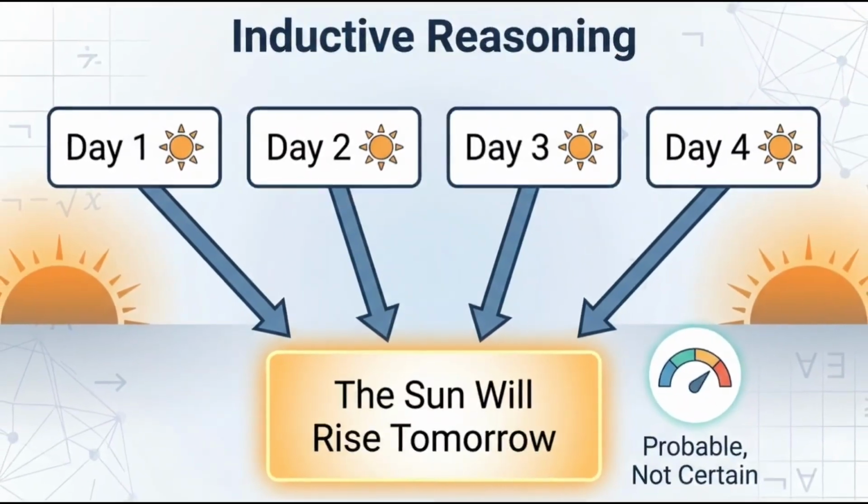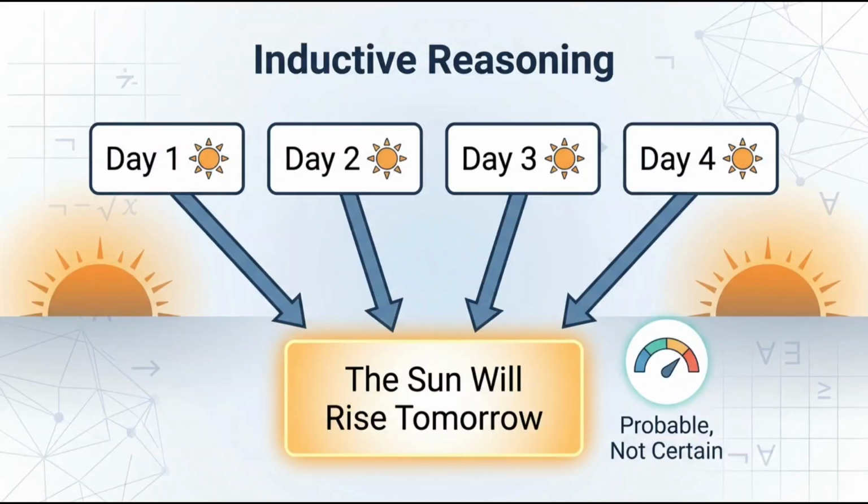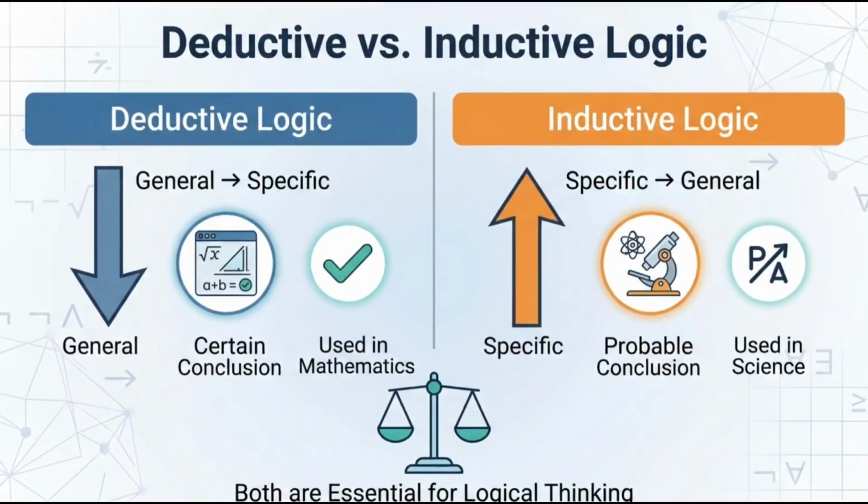Inductive reasoning works in the opposite direction. It starts with specific observations and develops a general conclusion. For example, if the sun has risen every day in the past, we conclude that it will rise tomorrow. The conclusion is probable but not absolutely certain. The main difference is certainty.